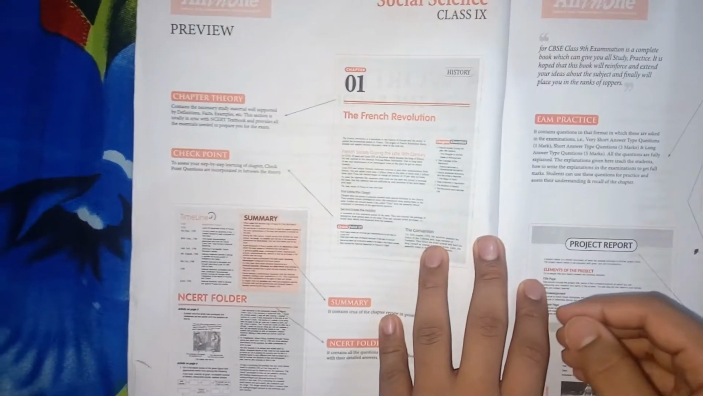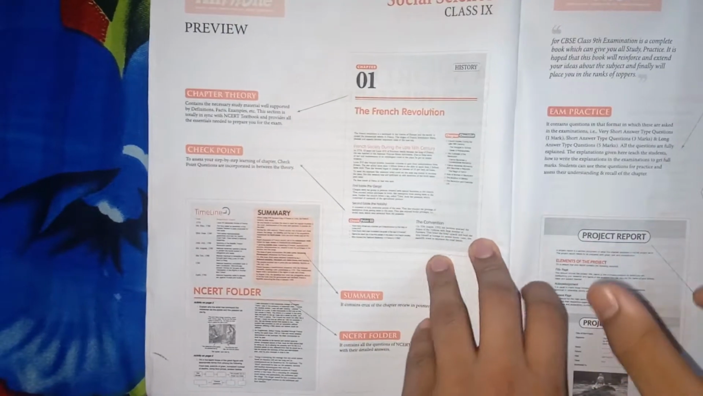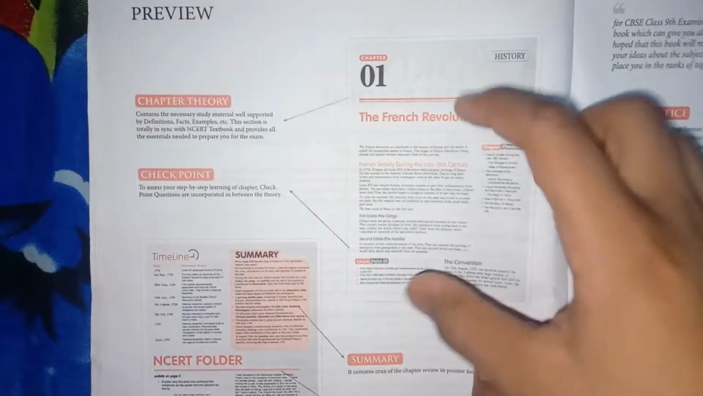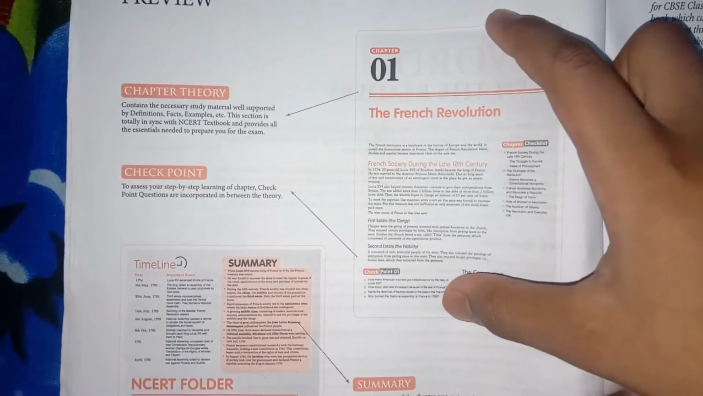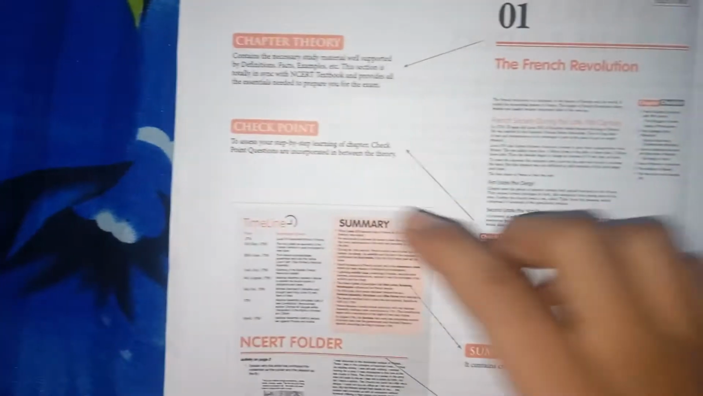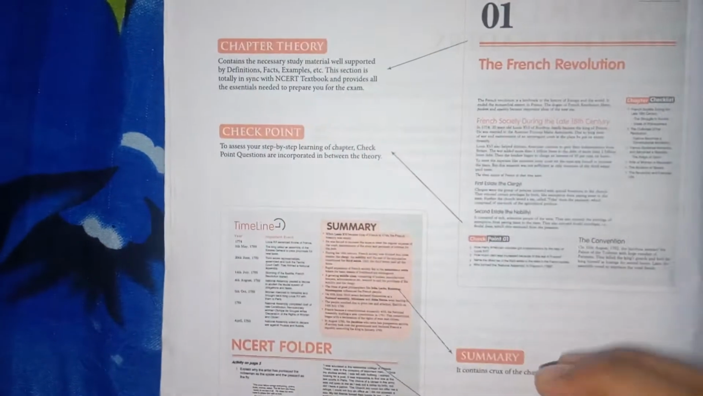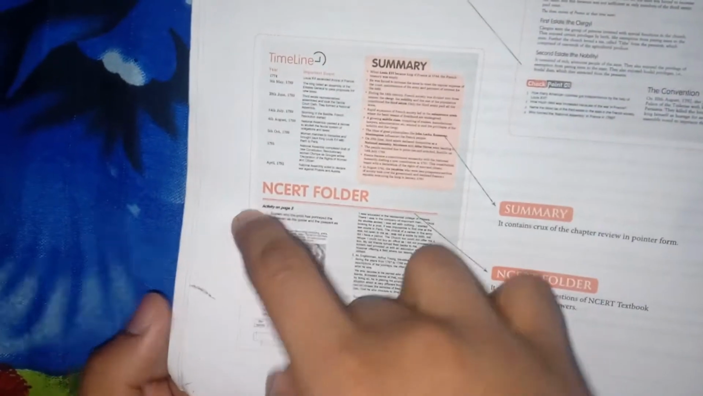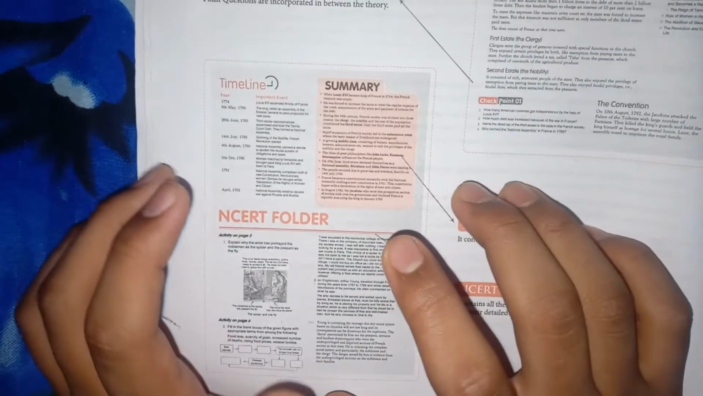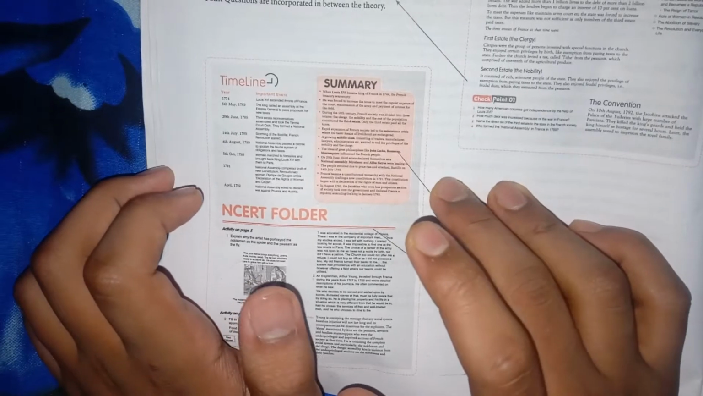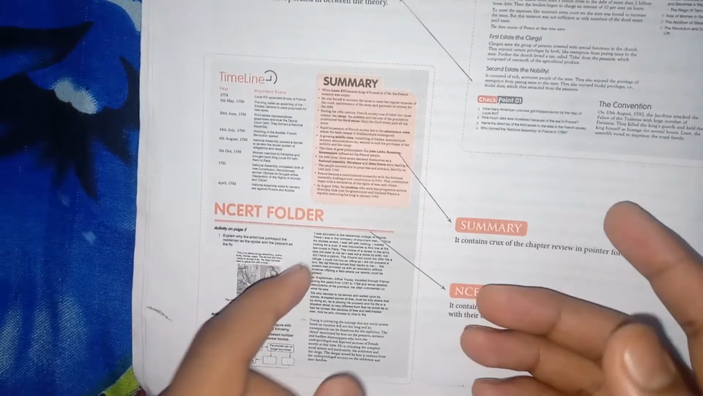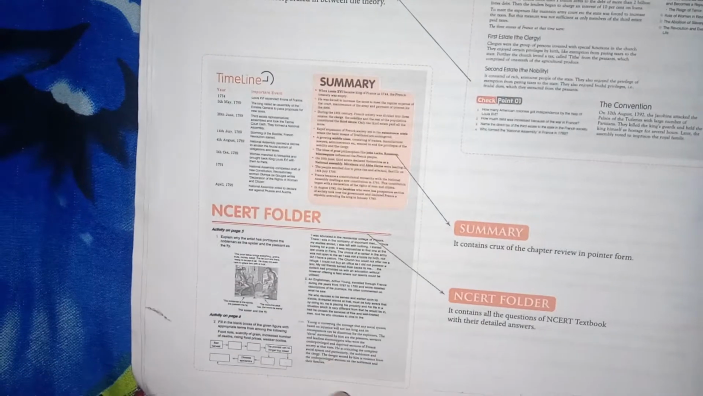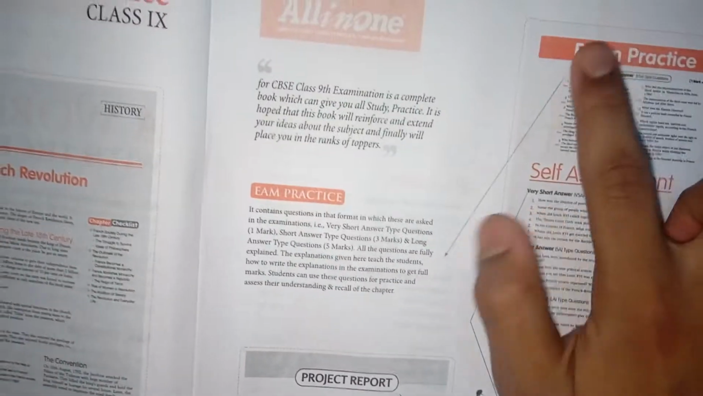In this book, in every chapter, we'll get a short theory. You can see that this is the theory of the French Revolution, first page, and we'll also get a summary and a timeline for each chapter. The second most important thing is that we'll get an NCERT folder which contains all the NCERT questions. The most interesting thing about this book is that you will get the in-text questions also, and secondly we'll get the exam practice which will contain all types of questions: 1 mark, 2 mark, 3 mark, even 5 mark questions also.